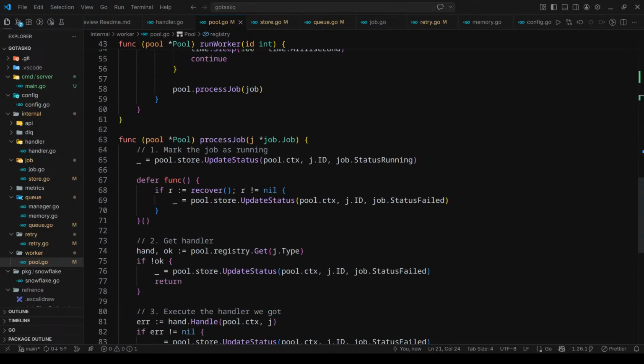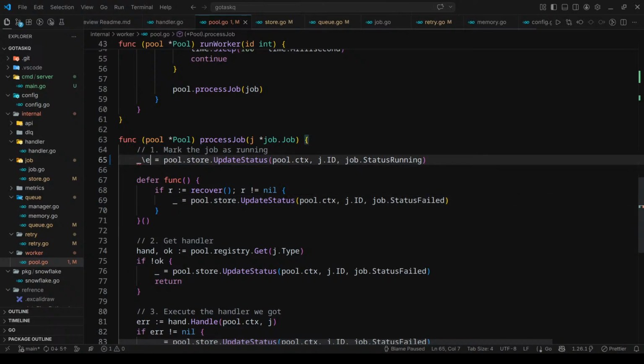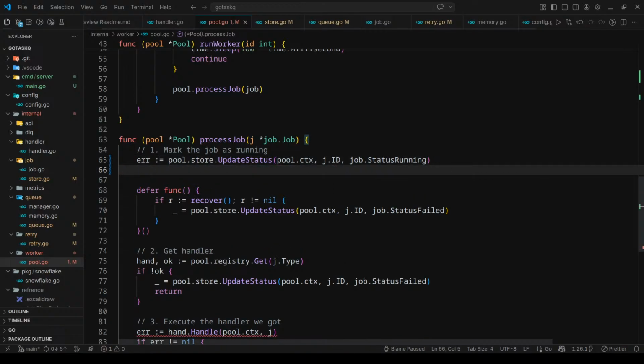We need error handling here too, which is mark job as running error, which is this pool.store.update status, which will give us an error. Okay, yeah, this one will suck because we also need to recover.